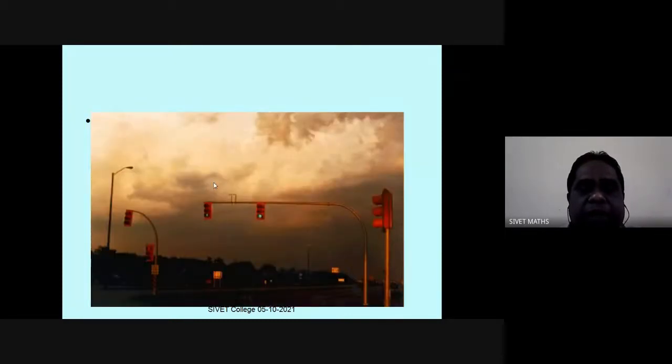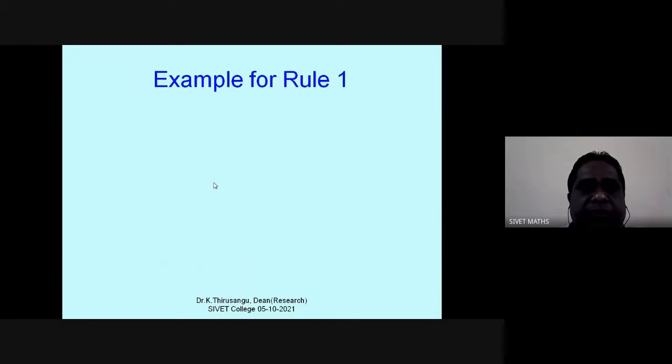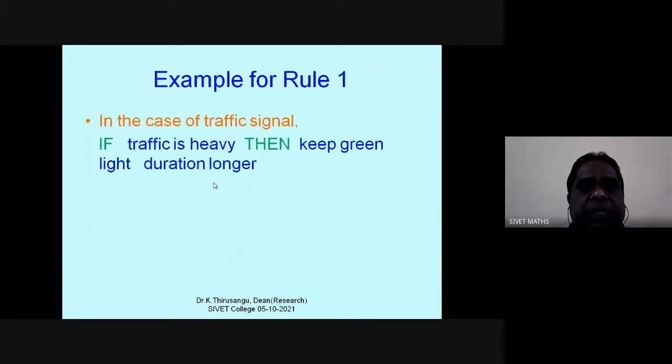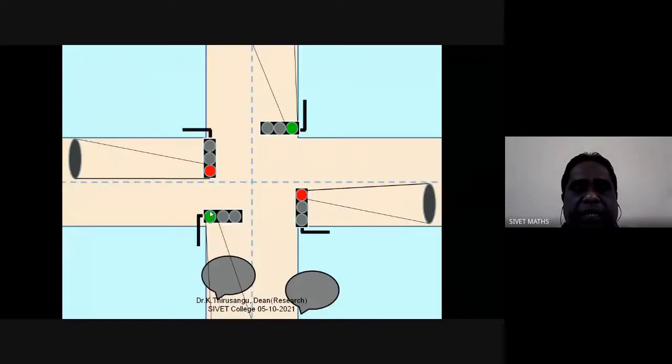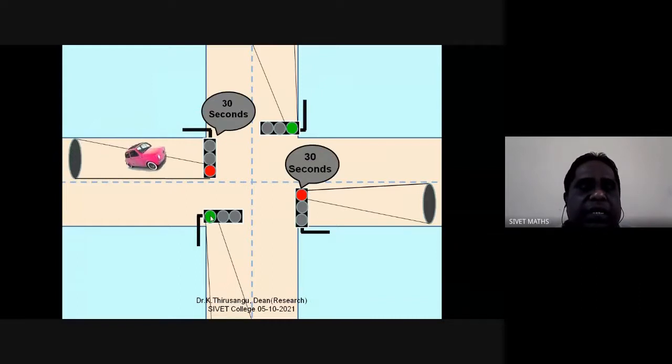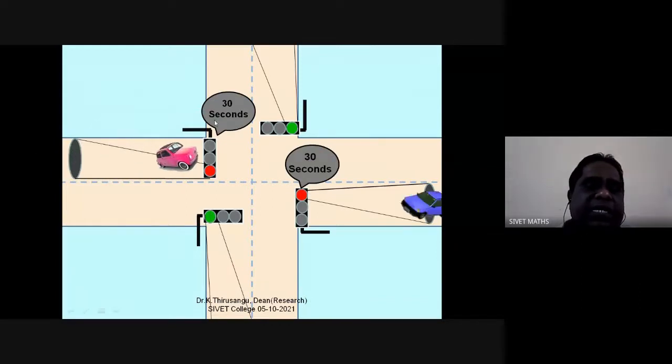Or let me go for the traffic. For example, this is a signal. If traffic is heavy, then keep the green light duration for a longer period. See that this signal is allotted 30 seconds.